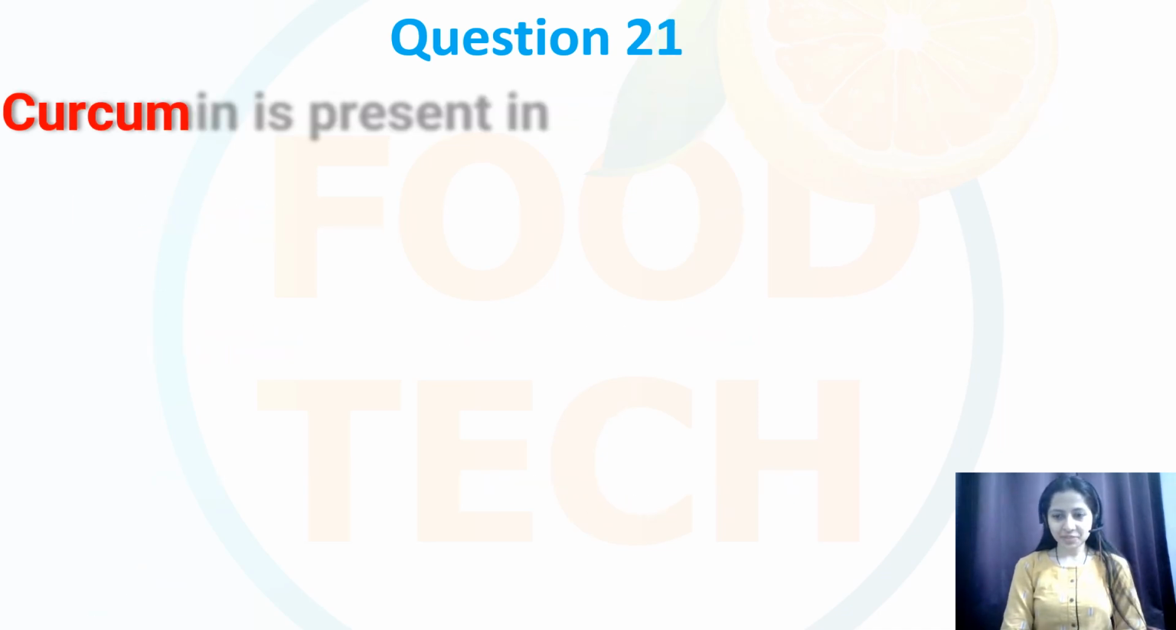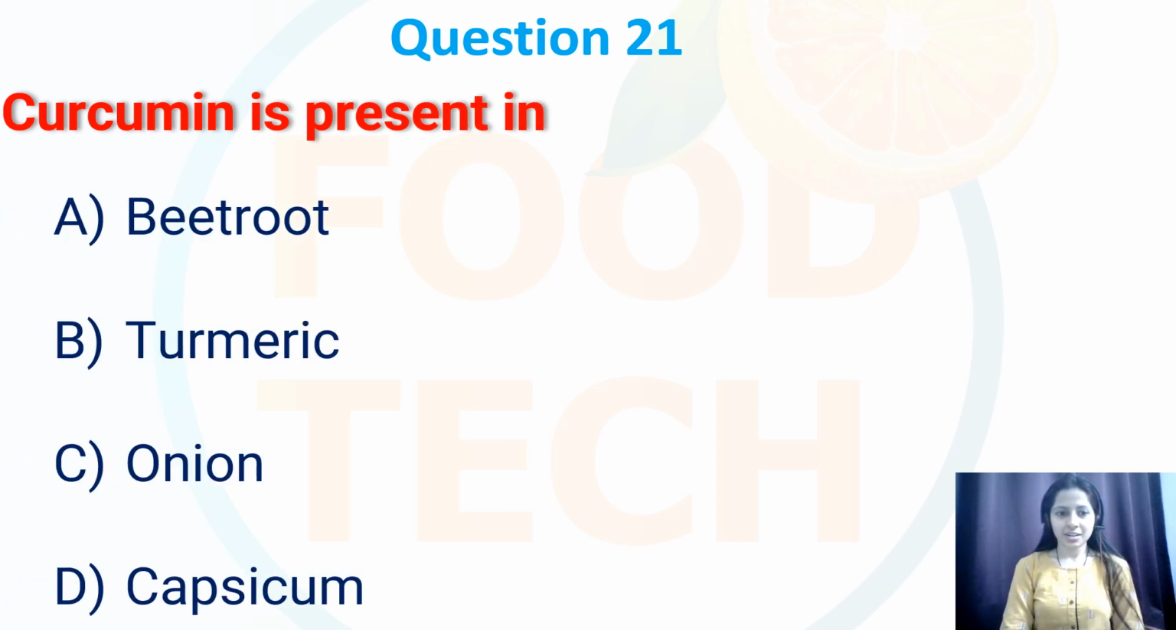Question number 21. Curcumin is present in, so options are beetroot, turmeric, onion and capsicum. We just now discussed this question also in this video. So curcumin, it is present in turmeric. Option number B is my correct option. And turmeric, it is a spice. So it is basically used in the cooking purpose as well as in the medical purpose.